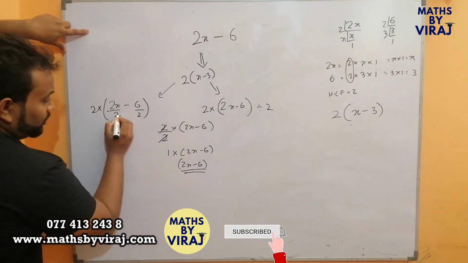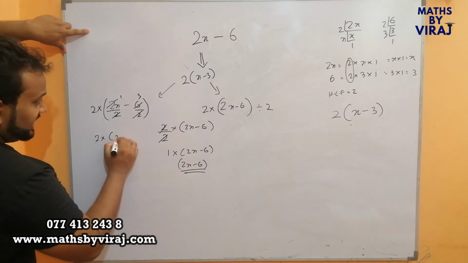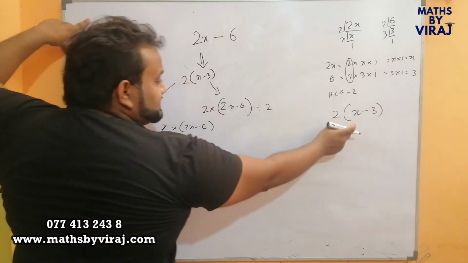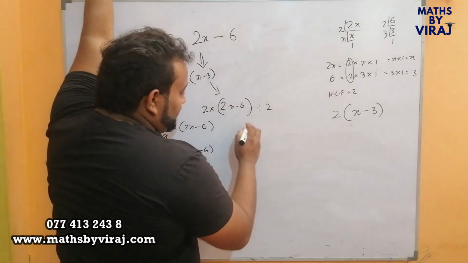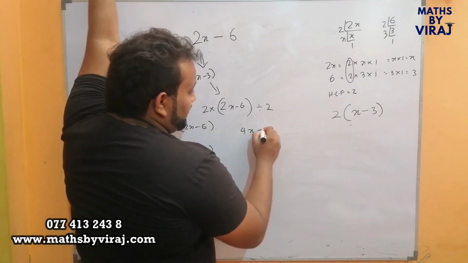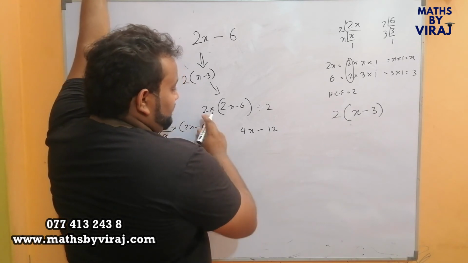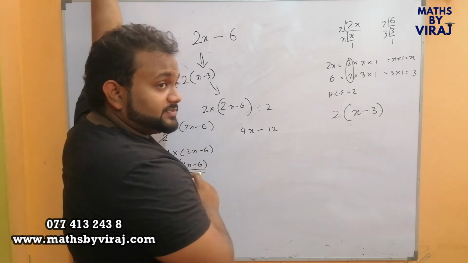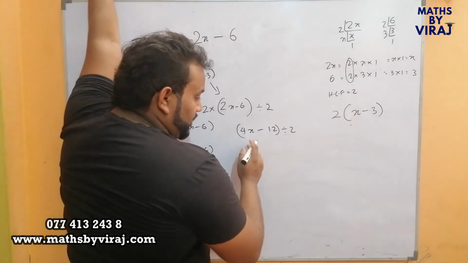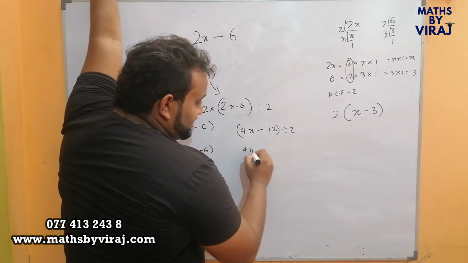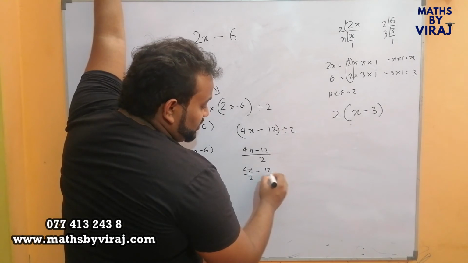Right. So, if I divide it, what is happening? 2 times x minus 3. It is the same answer. Similarly, if I multiply this first, what am I getting? 4x minus 12. Once again, if I divide it, what am I getting? 4x over 2 minus 12 over 2.